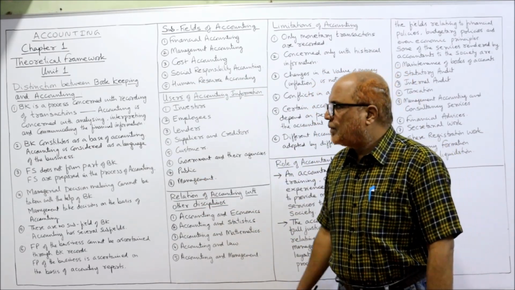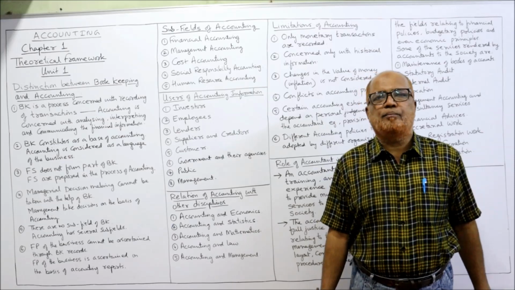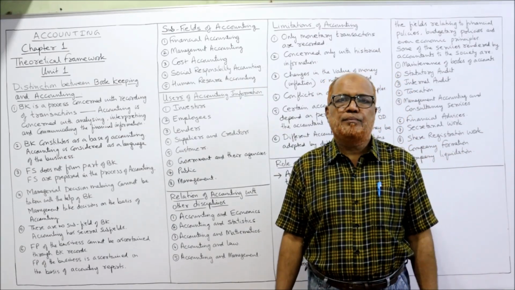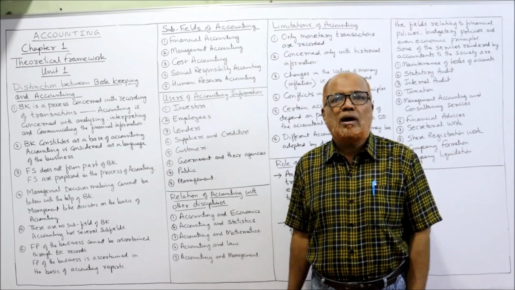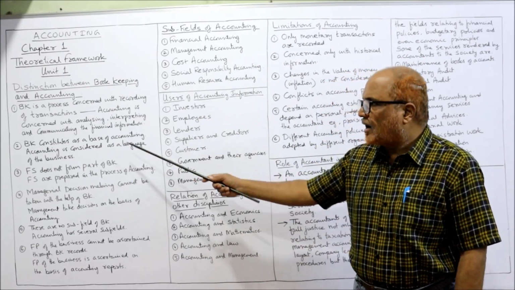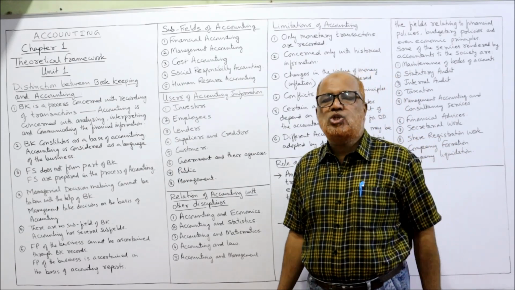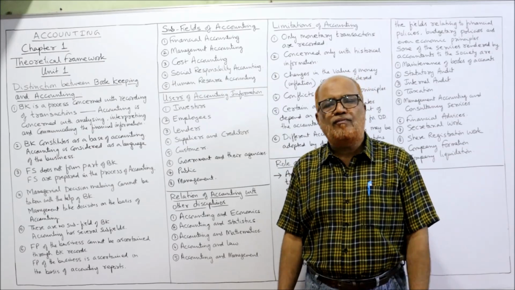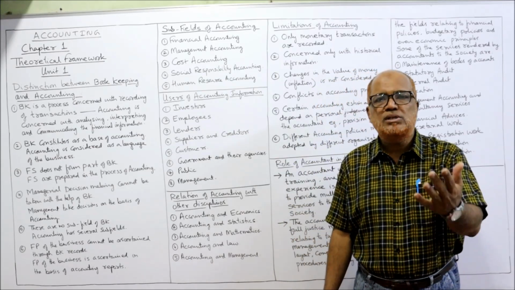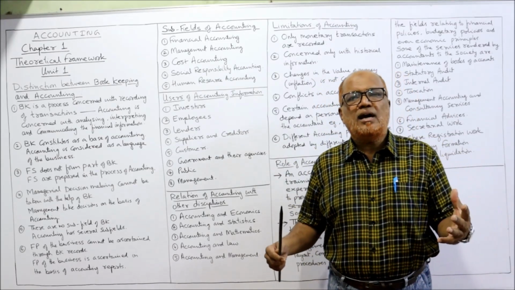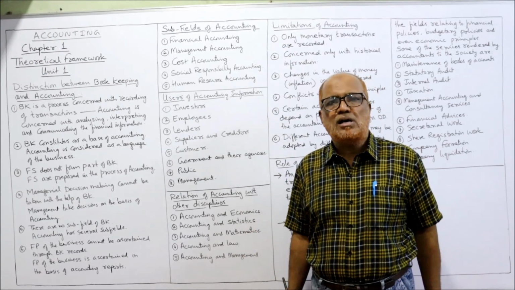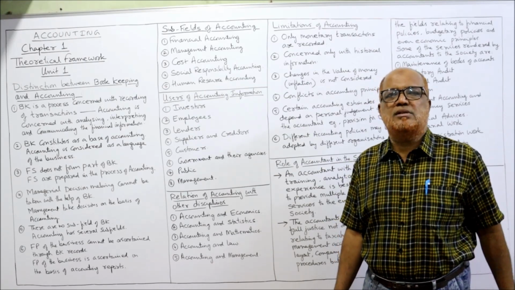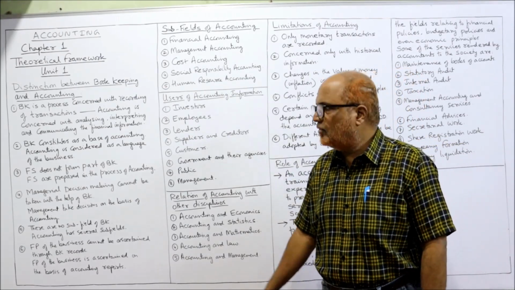Second point is bookkeeping constitutes as the base of accounting. That means the first step in accounting is bookkeeping. So without bookkeeping, no accounting. It is the base. Whereas accounting is considered as a language of business. The business will communicate with different parties by using accounting. By seeing the accounting, we can be able to decide about the performance of the business, about the position of the business. So it is called the language.